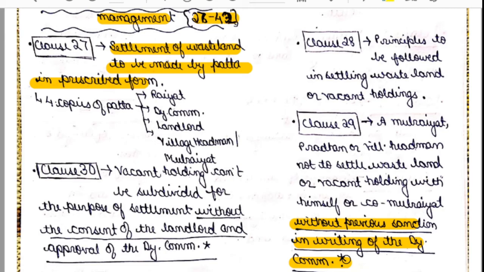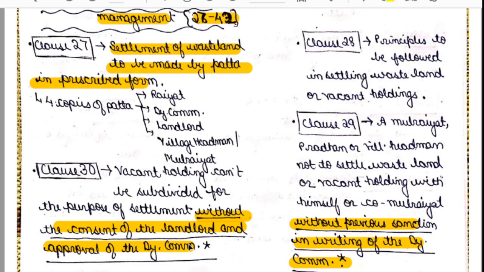Okay. Now, clause number 30 talks about vacant holding can't be subdivided for the purpose of settlement without the consent of the landlord and approval of the deputy commissioner. So it is not that the Mool Rayyat, Pradhan and village headman together will be able to subdivide any settlement which is a wasteland.